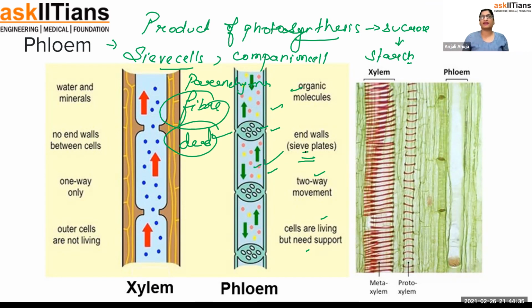So fibers and parenchyma are again doing the storage work of the food. In the earlier case, it was storing the water and minerals. In this case, it is storing the food. So this is all about the phloem. So I suppose now that's clear to you.